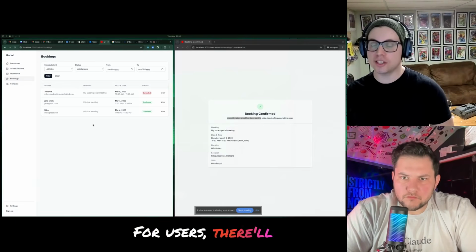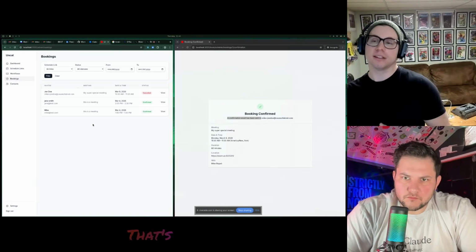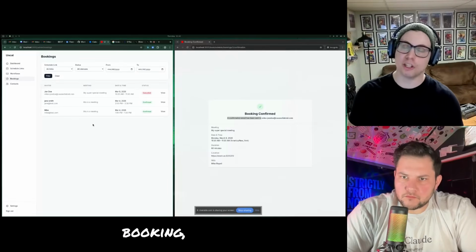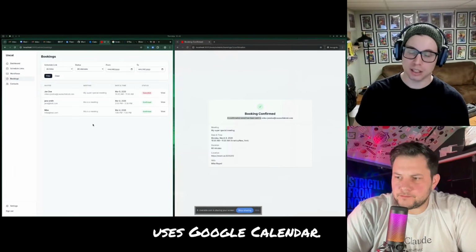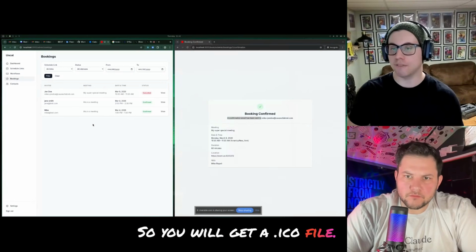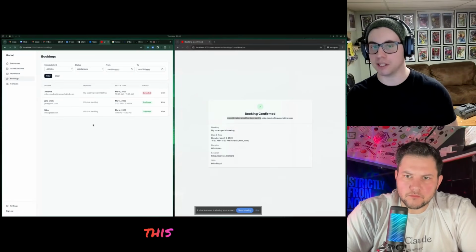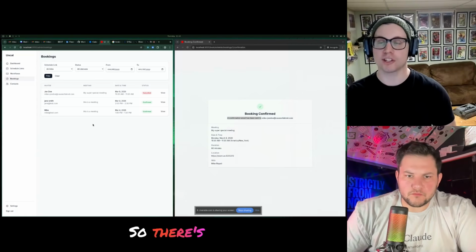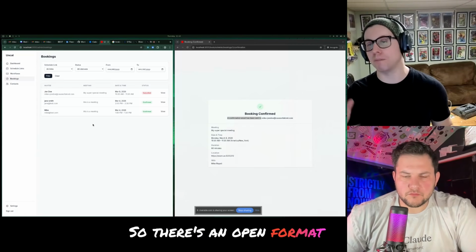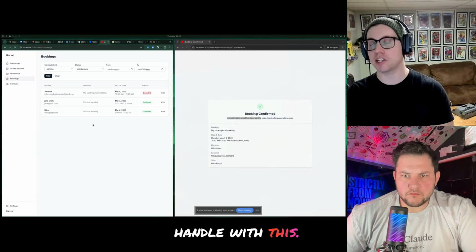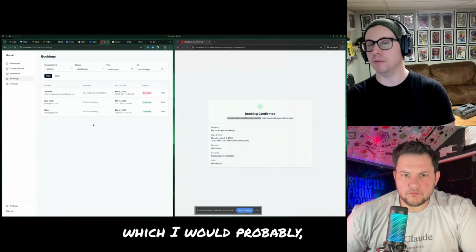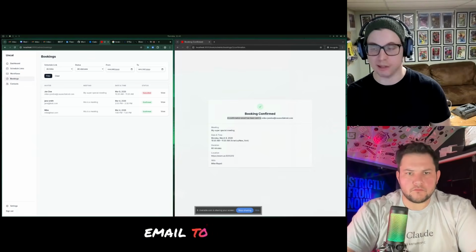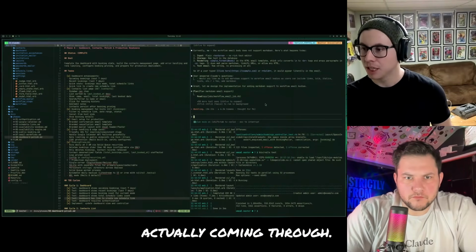For users, there'll be an .ics file. That's the universal calendar booking, because not everybody uses Google Calendar. Google typically will just pick this up and turn it into a meeting. Same thing with Outlook 365. So there's an open format to handle this, which again, we want to test with our email to see if those are actually coming through.